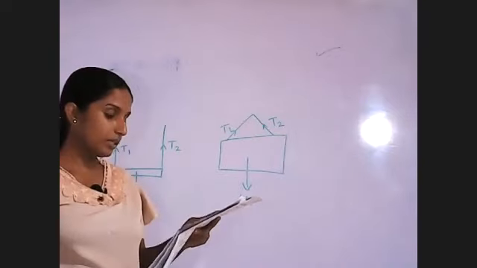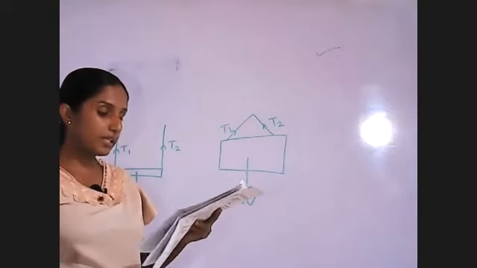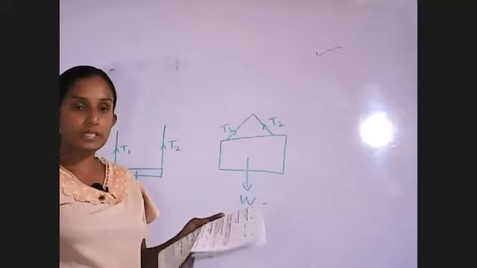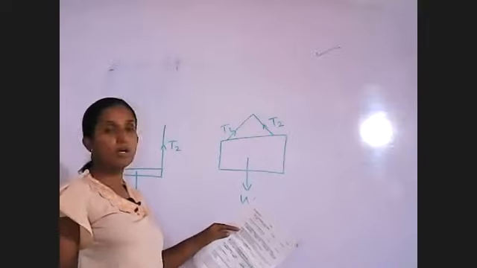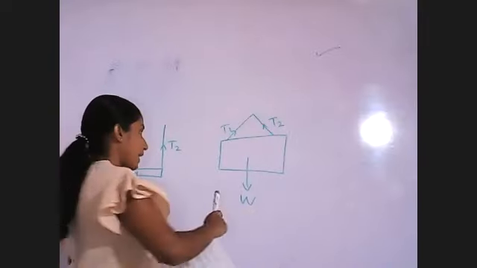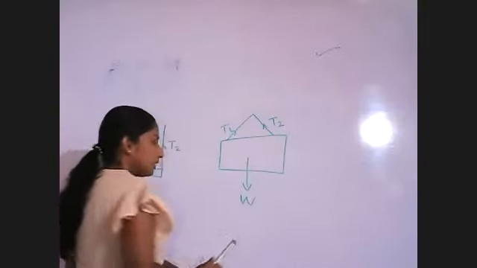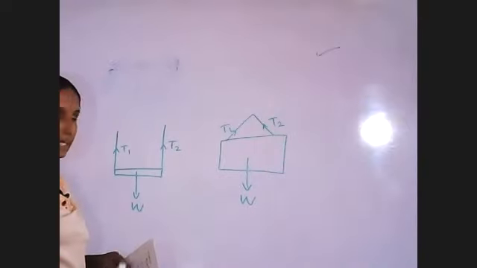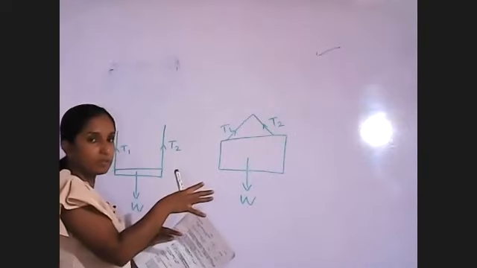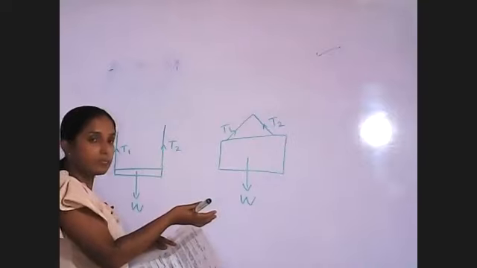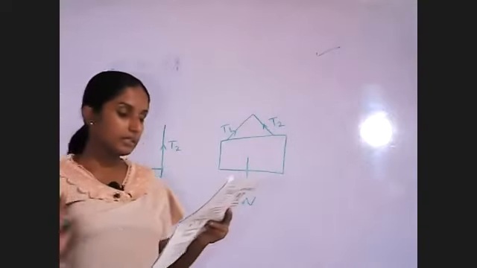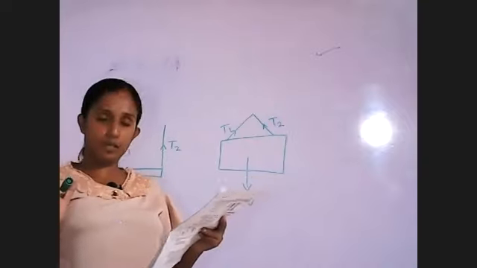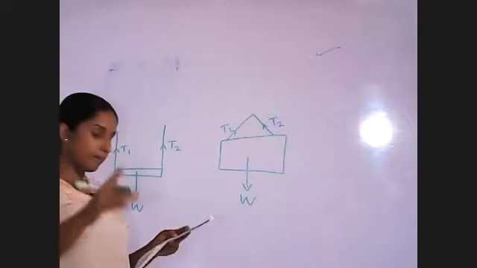Look at the second one. The resultant force of the three forces should be 0. Yes, there may be no resultant force. As a whole, when we consider no resultant force, that is why they are in the equilibrium position. Otherwise, they will move, they will fall down. Third one, the three forces should be coplanar. Yes, they should be on the same plane.